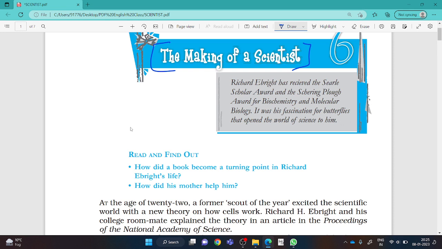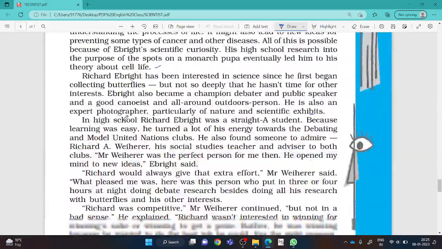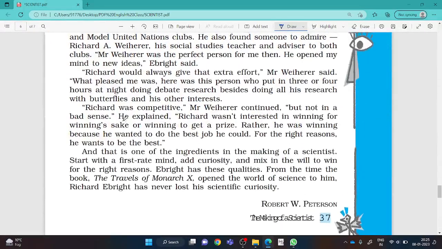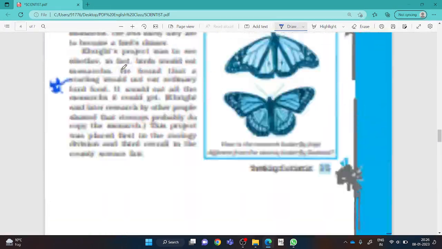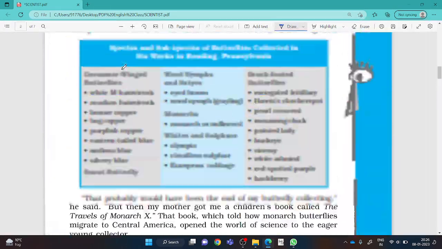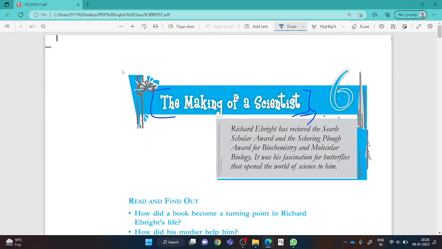So, The Making of a Scientist. First question: The Making of a Scientist is written by Robert W. Peterson. That is given at the end of the page. Now another question: The Making of a Scientist means what? Here we will read about the procedure of becoming a scientist.